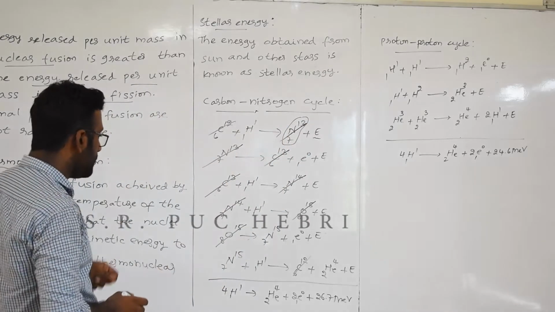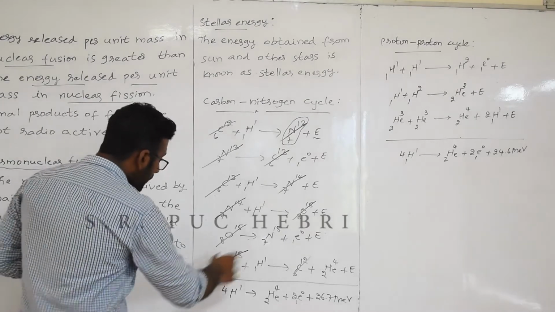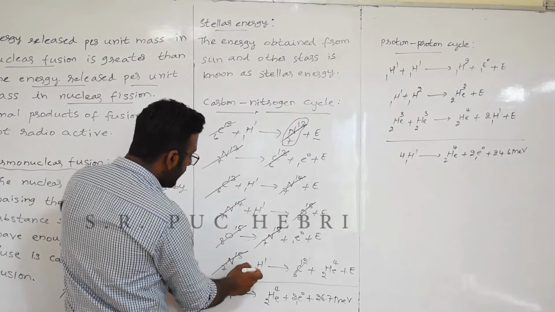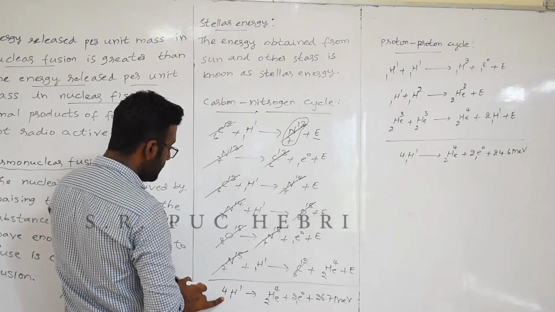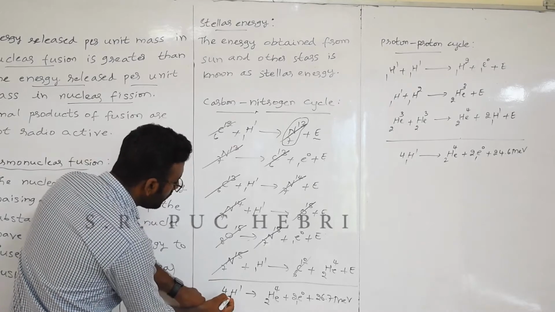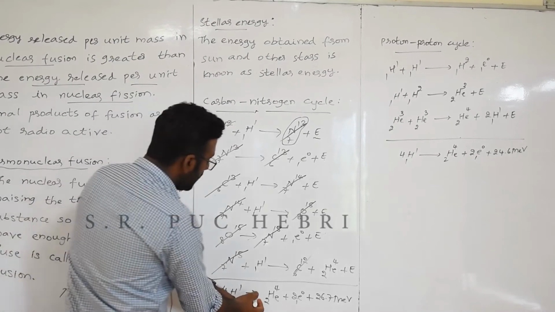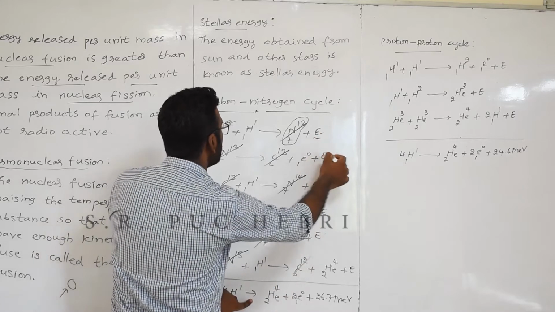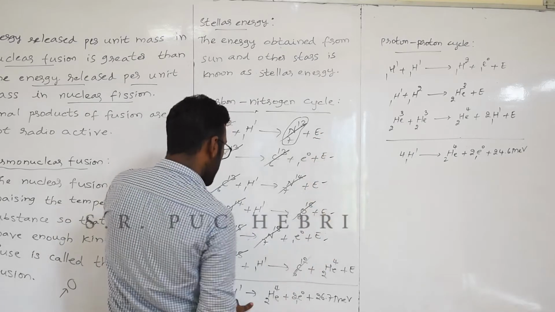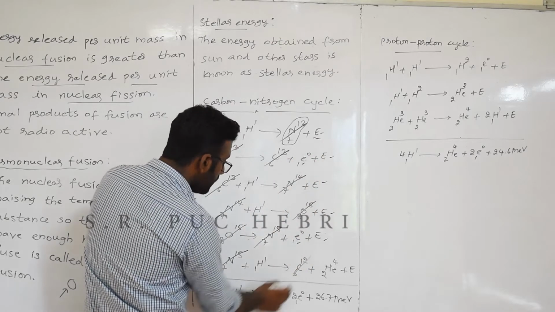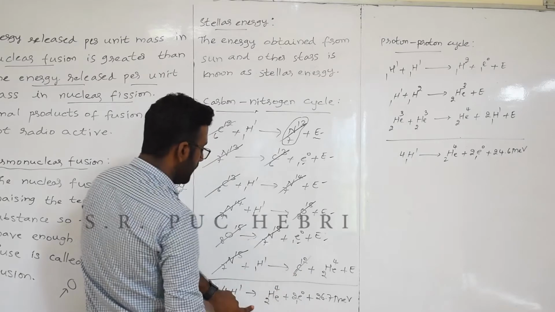Now what we are remained with? On the LHS we remained with the 4 hydrogen nucleus, okay, 1 2 3 4. So we can write 4H1. That gives, on the right hand side what we have is energy, okay, then 1 helium nucleus.